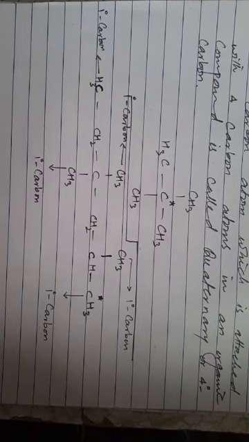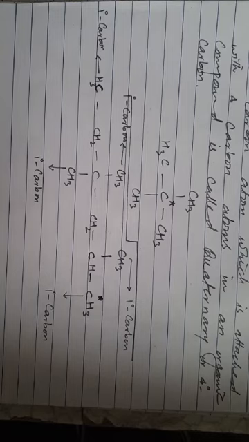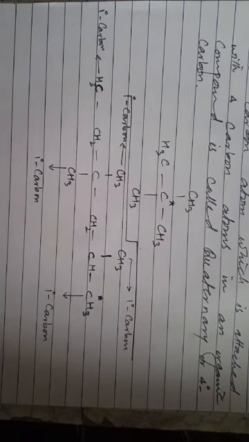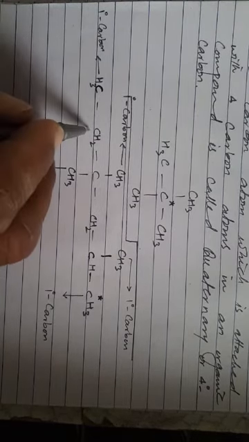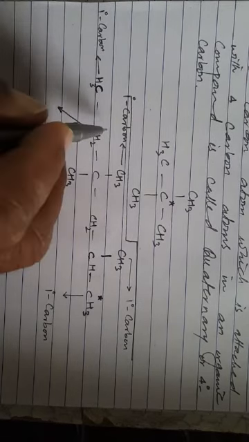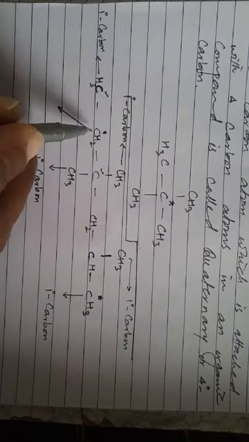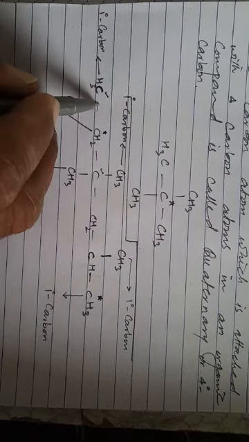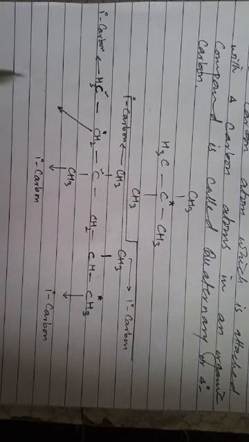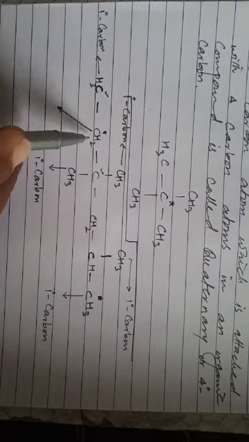Next, we will identify the secondary carbon atoms. Remember that the carbon which has a CH2 group is called a secondary carbon atom, and here we will identify two CH2 groups. The first one is this CH2 group. In this case, this carbon is directly attached to one carbon atom on this side and a second carbon atom on the other. So a carbon which is directly attached to two carbon atoms is called a secondary carbon, and the rest of the two bonds are formed with two hydrogen atoms.